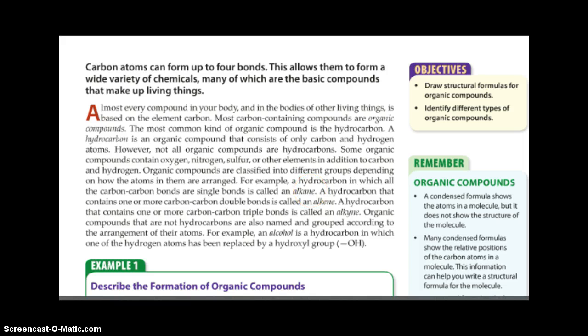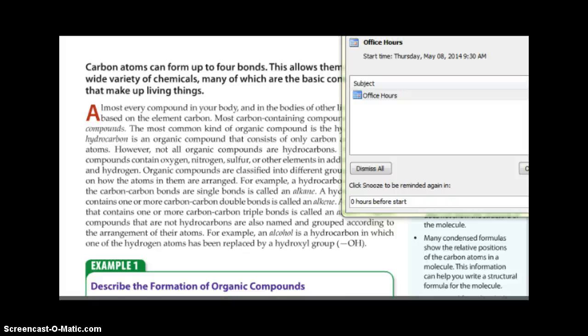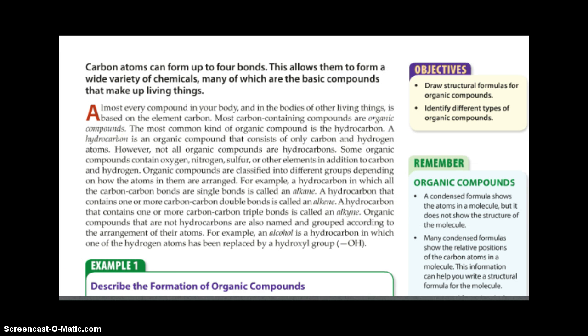This allows them to form a wide variety of chemicals, many of which are the basic compounds that make up living things. Almost every molecule in your body and in the bodies of other living things is based on the element carbon. Most carbon-containing compounds are organic compounds. The most common kind of organic compound is the hydrocarbon. A hydrocarbon is an organic compound that consists of only carbon and hydrogen atoms.